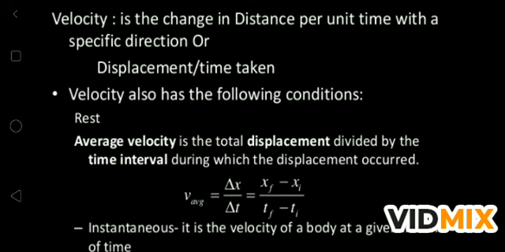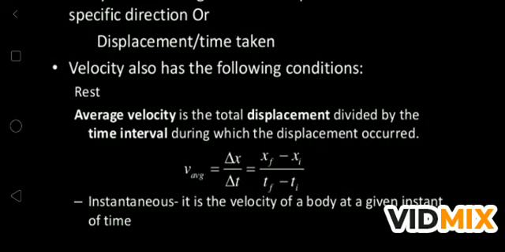Average velocity is the total displacement divided by the time interval during which the displacement occurred. By this we can find the average velocity. And what is instantaneous velocity? It is the velocity of a body at a given instant of time. किसी particular time instant पर जो velocity होगी body की, उसको हम बोलते हैं instantaneous velocity. I'm telling it twice, thrice, because this is very new for you all. So it is very important to understand the instantaneous velocity at a particular time, means there is no time difference.